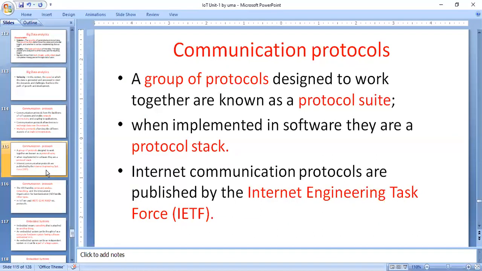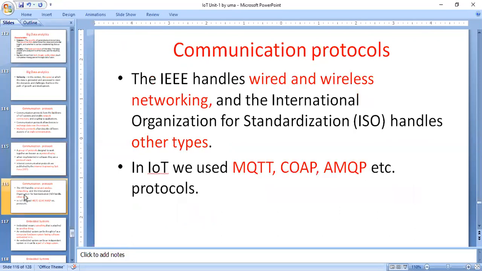Here, no problem here. Now implemented in software, that is called here protocol stack. That means the group of protocols, you call it either a protocol stack or protocol suite. Here, internet communication protocols are published by the Internet Engineering Task Force, IETF. IEEE also handles wired and wireless networking, and it also handles other types of protocols here.